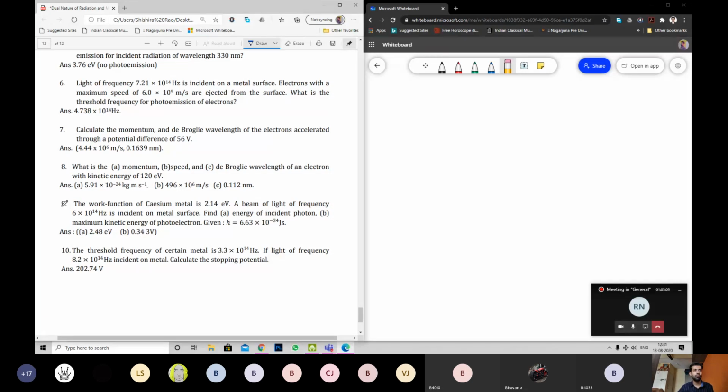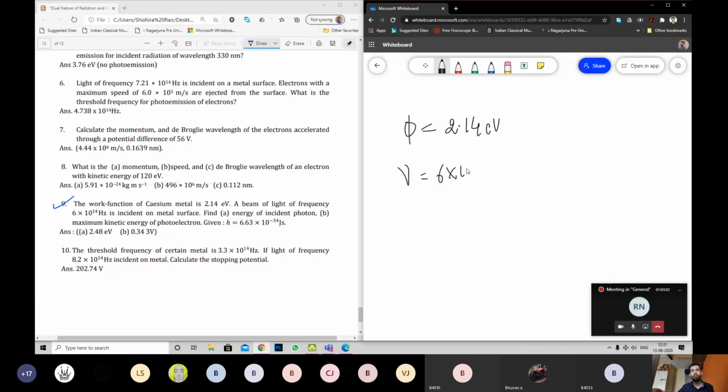Right? Next, question number 9. Work function of cesium metal is 2.14 electron volt. Value of phi for cesium equals 2.14 electron volt. A beam of light of incident frequency nu equals 6 into 10 power 14 hertz is incident on the surface. Find number 1, energy of photon E equals question mark.